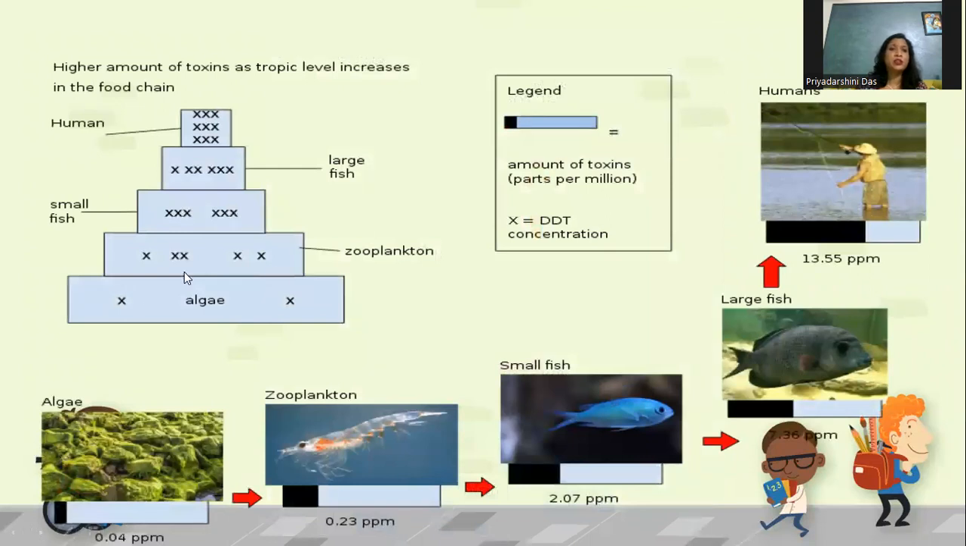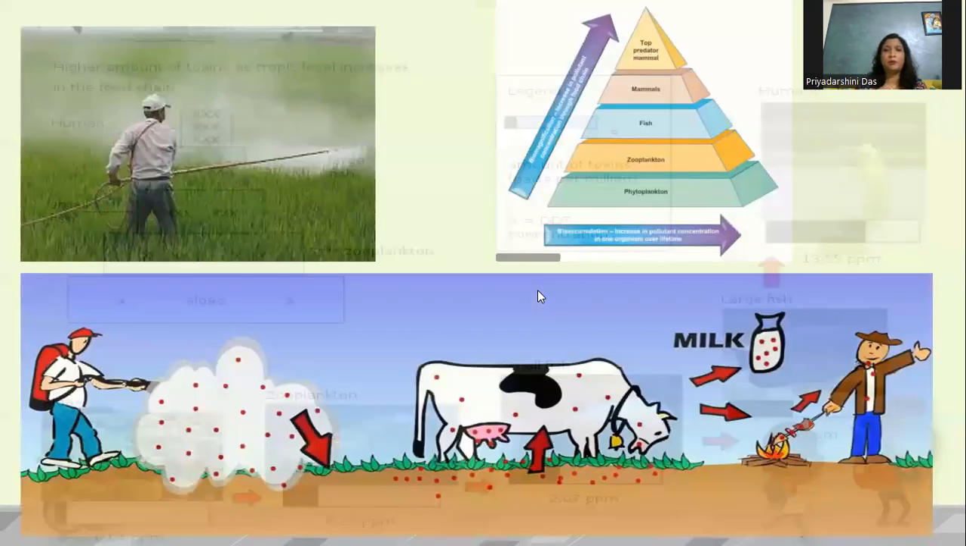So here, through this pyramid, I tried to show you in terms of graphical data how the concentration of chemical increases when you go from producer level to the higher level or the tertiary consumer level. Here also you can see algae, zooplankton, then small fish, then large fish, and at last the human being. Okay.